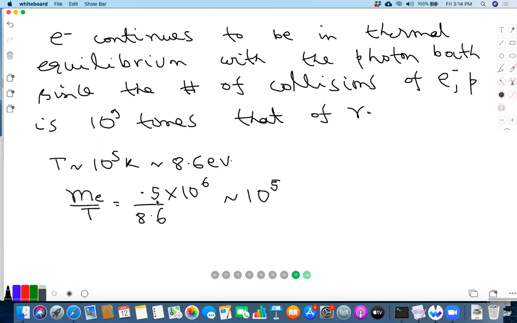Any other question? Sir, could you please tell us about something like hot dark matter or cold dark matter? Is it the same as what we discussed earlier, or are they different?